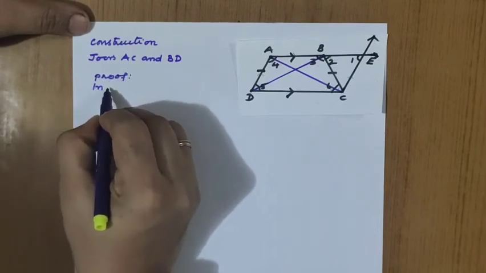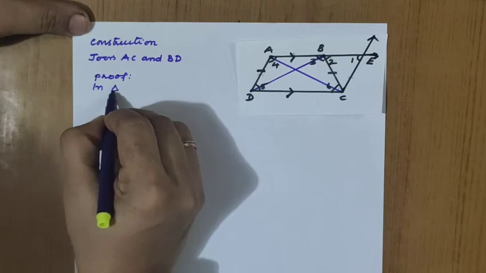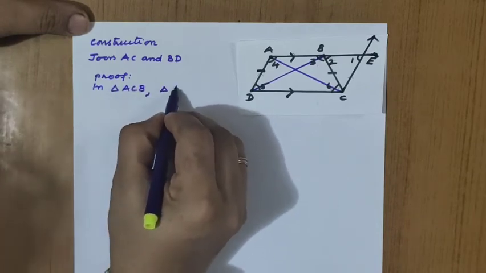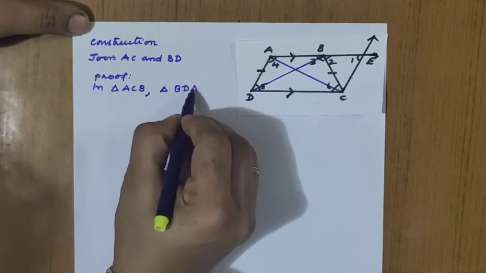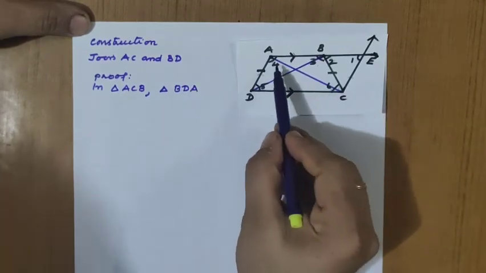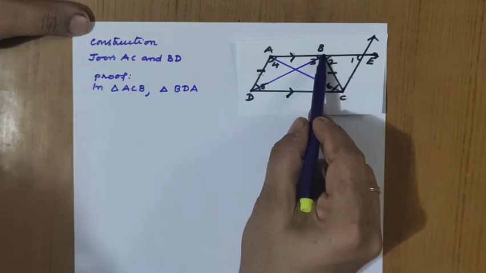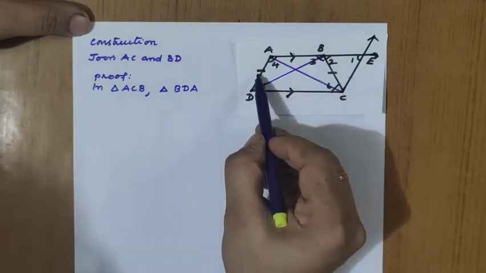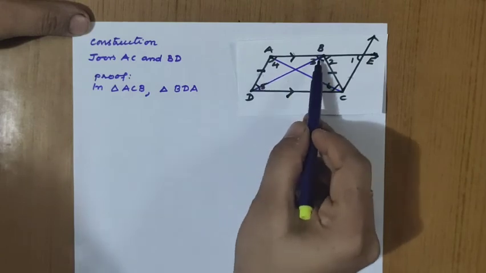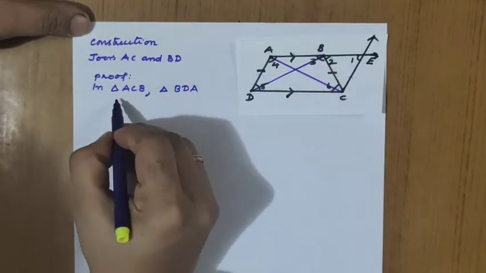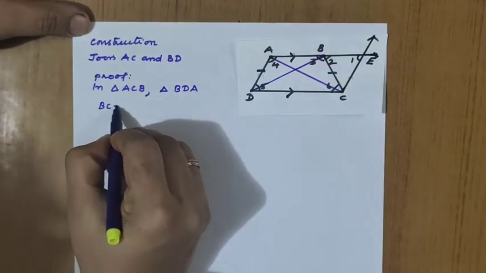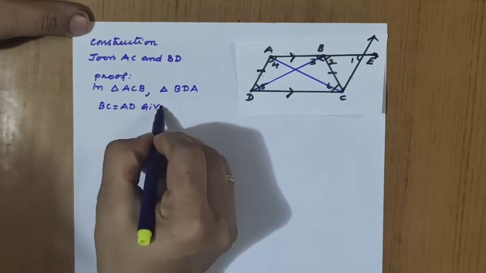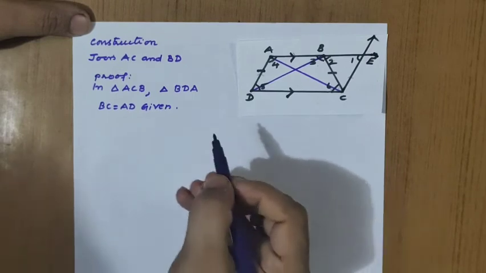Proof: in triangle ABC, so AC should be on one side, so I can write triangle ACB and triangle BDA. What are the equal sides? We should write ACB. If you take this, BC is marked here and it is equal to AD, which is coming in BDA also. So I'll write here BC equal to AD, given.